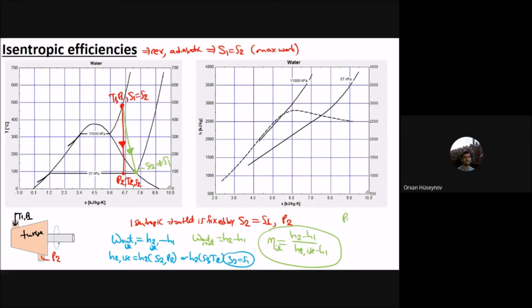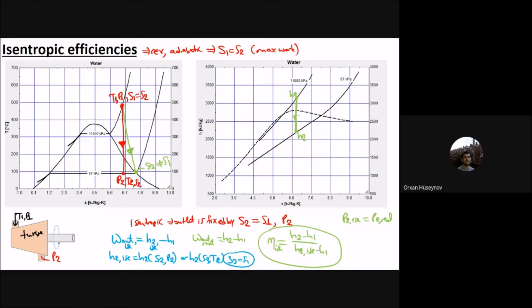You should remember that P2 isentropic turbine is the same as P2 real turbine. You are doing the work between two same pressure gradients. But in one case it is isentropic, in one case it is not isentropic. And similarly here, if it is isentropic, we are doing work in that way, it will be some perpendicular line from H1 to H2.